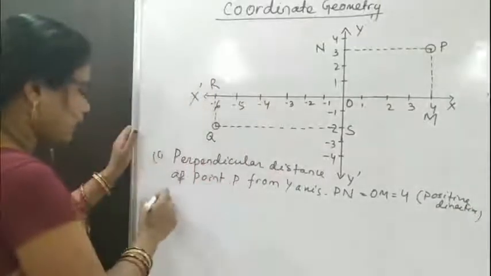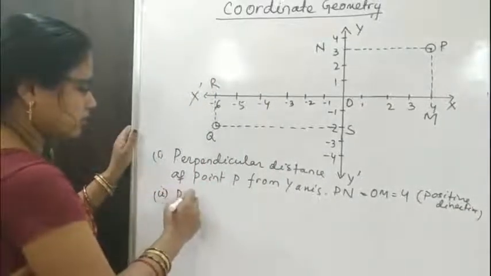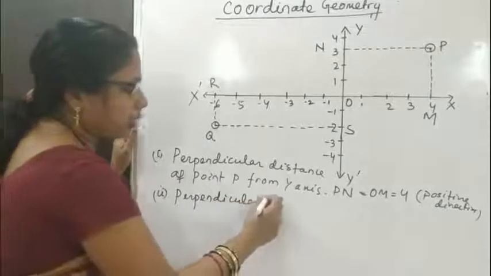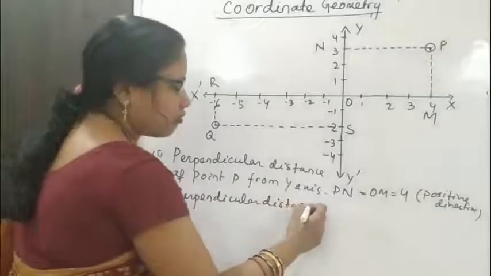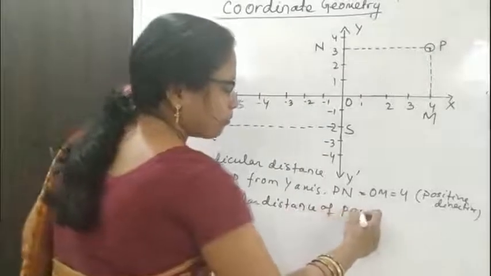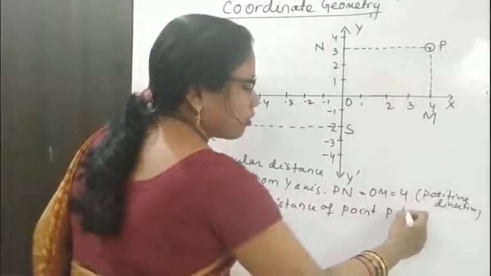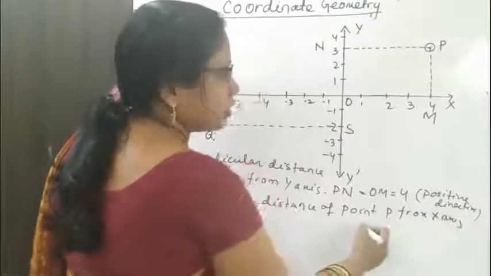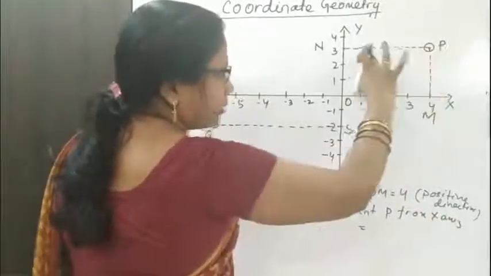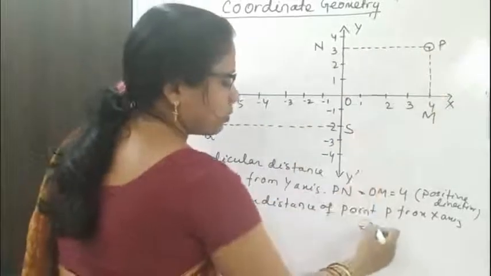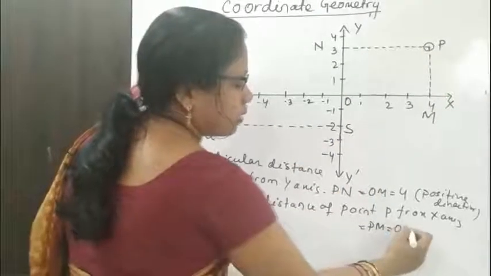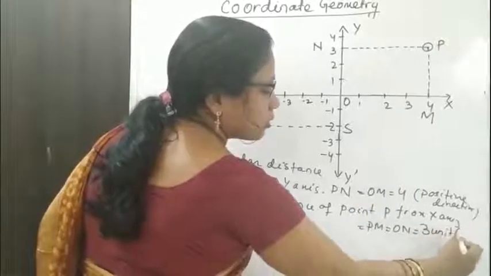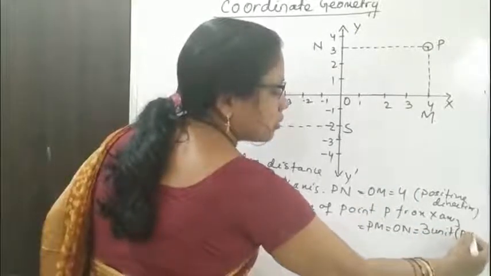And the perpendicular distance of point P from x-axis is equal to PM, that is equal to ON. PM is equal to ON is equal to 3 units. So this is positive direction.